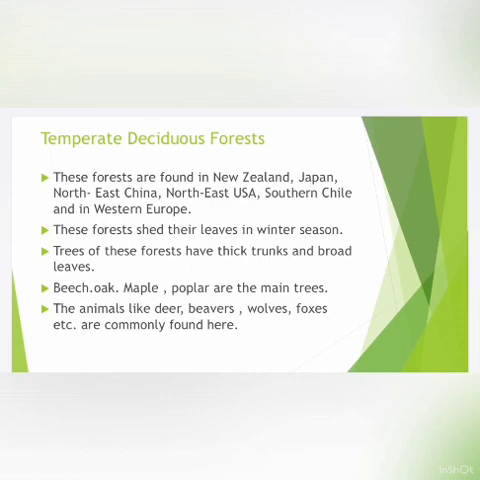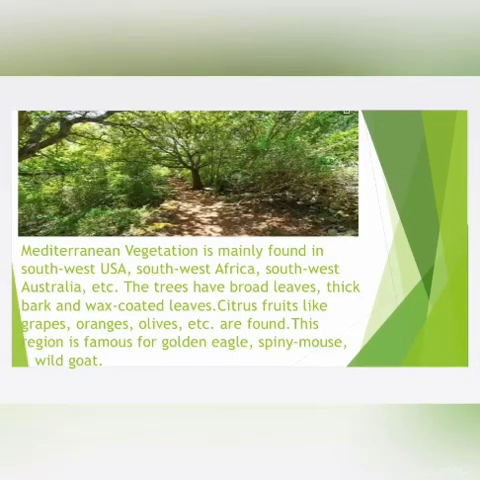This is about the Mediterranean vegetation which is mainly found in southwest USA, southwest Africa, southwest Australia. The trees have broad leaves, thick bark and wax coated leaves. Citrus fruits like grapes, oranges, olives are found here.